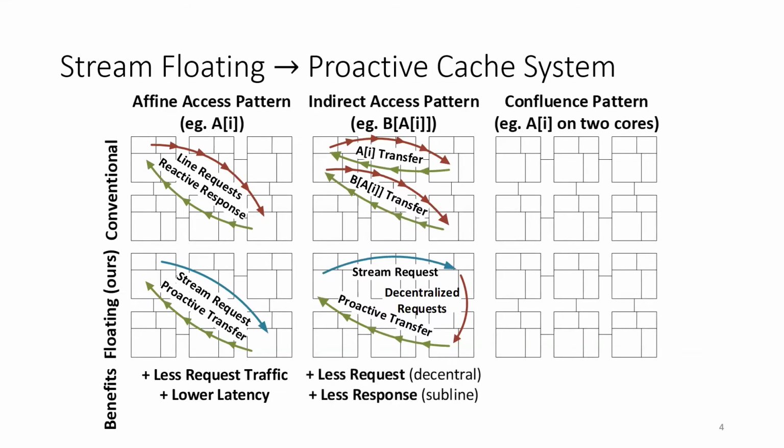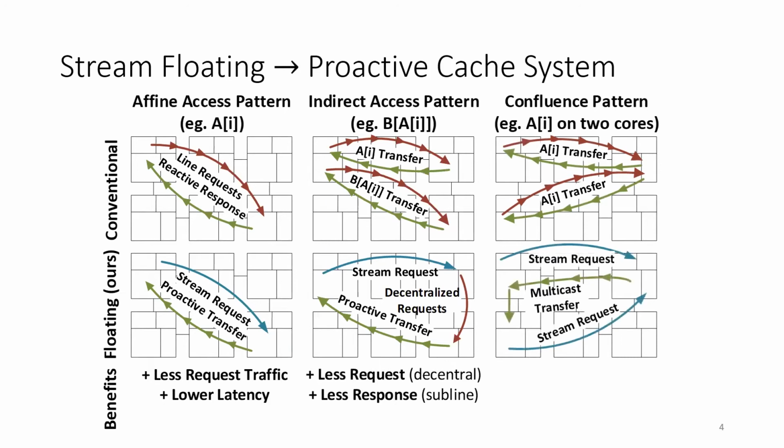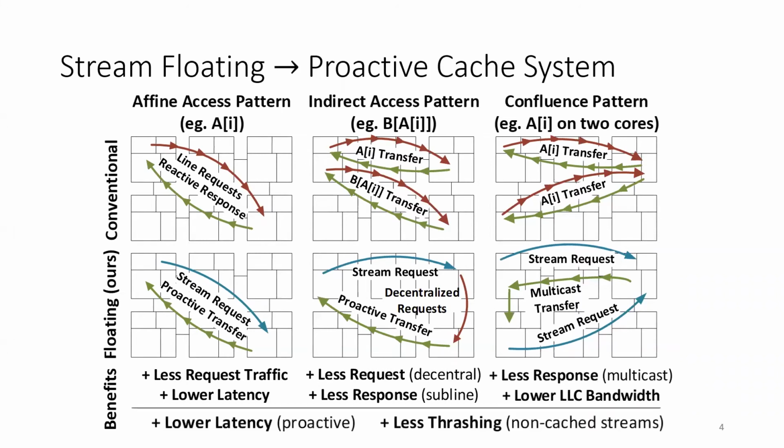Finally, in well-structured programs, the cores may request the same data, but the cache suffers from redundant requests and response traffic. Streams define long-term behaviors with a few parameters, and a simple pattern matching is sufficient to detect the same request pattern from different cores, enabling the cache to multicast the response and further reduce the network traffic. We call this stream confluence. Overall, streams enable proactive and decentralized cache optimizations with lower latency and less thrashing.